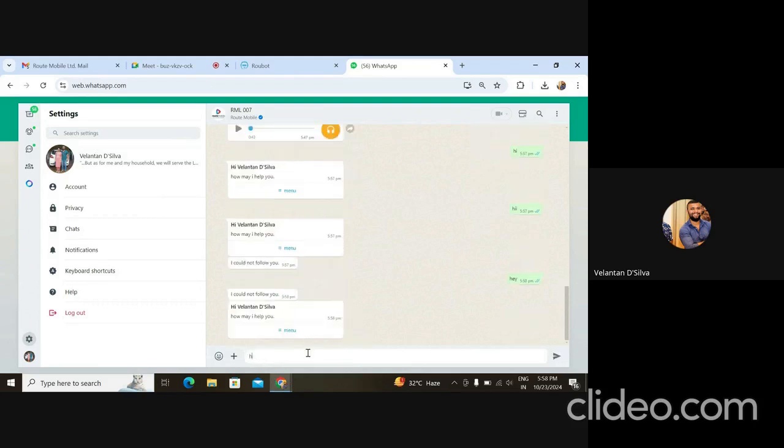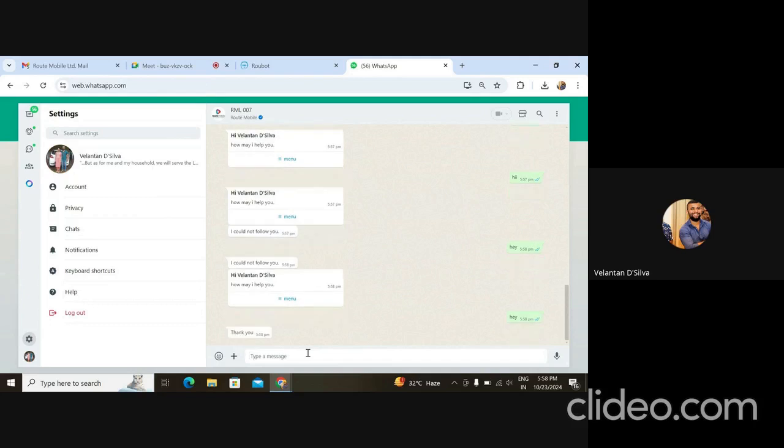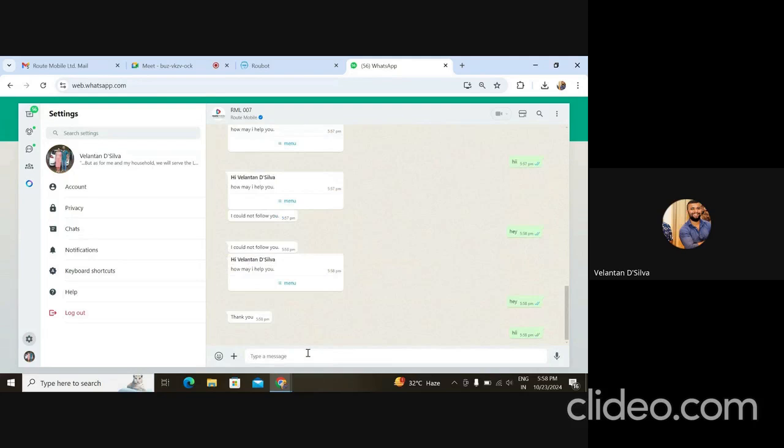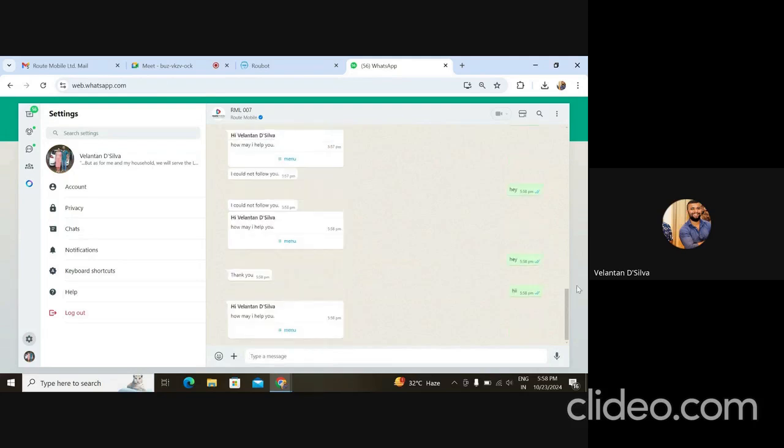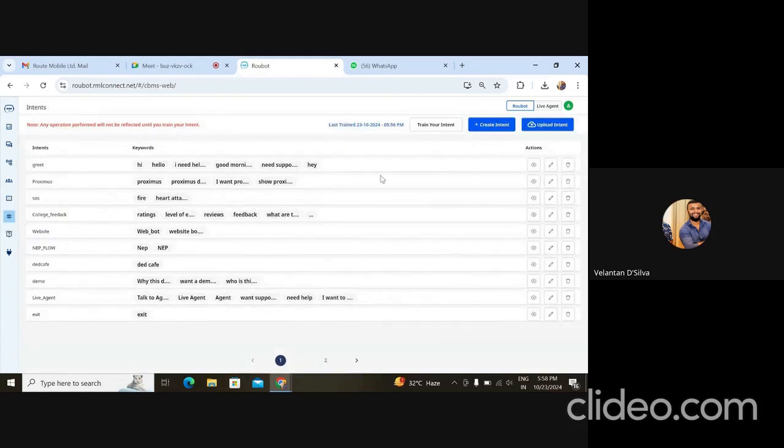I think this is already in the middle of the flow, and that's why it's not working. So let me end this flow by entering invalid input three consecutive times, which ends the session. This time around, I just say hi. This is a new session, and through start input, it was able to predict. And if you go to the intent section, there is nothing like h double i.